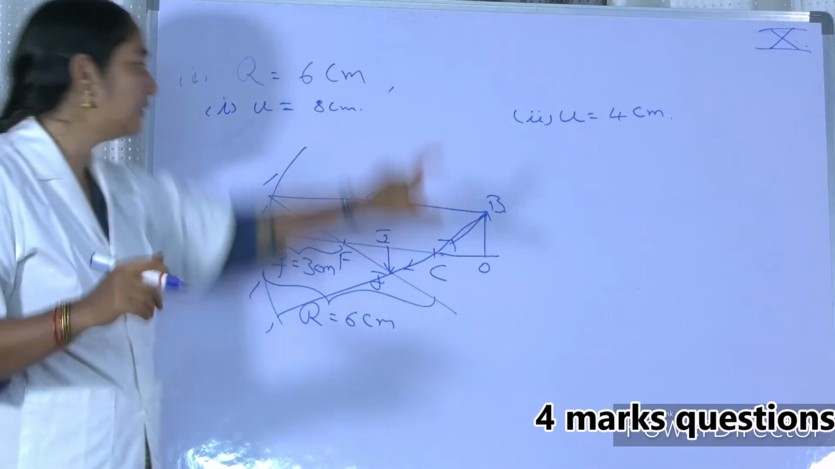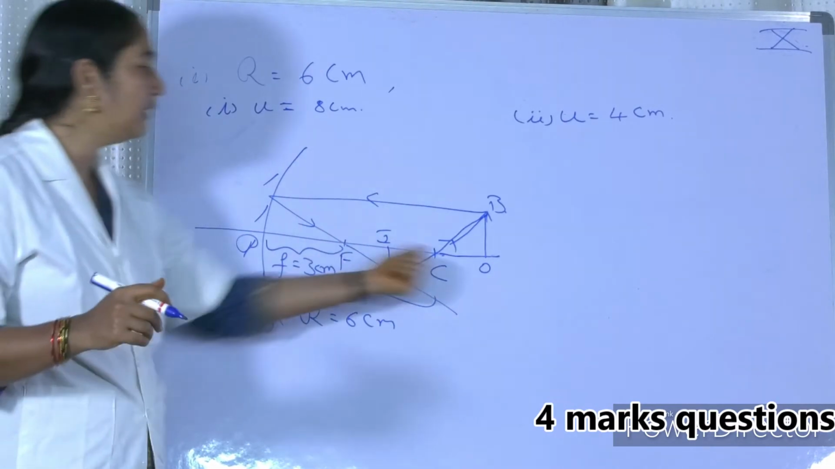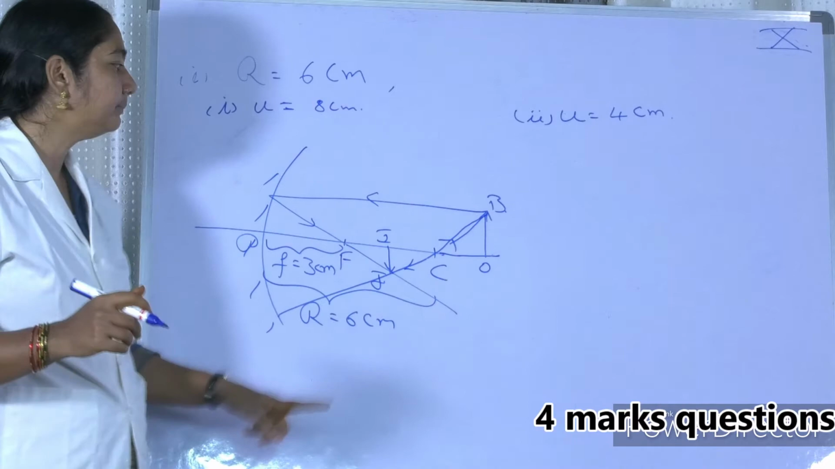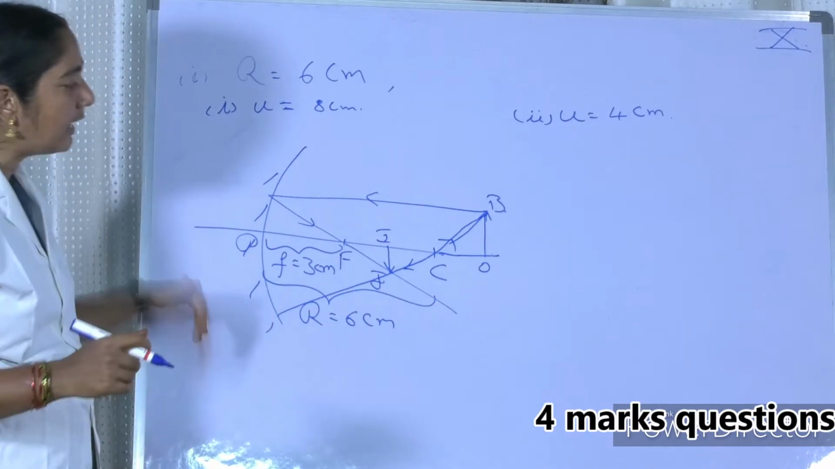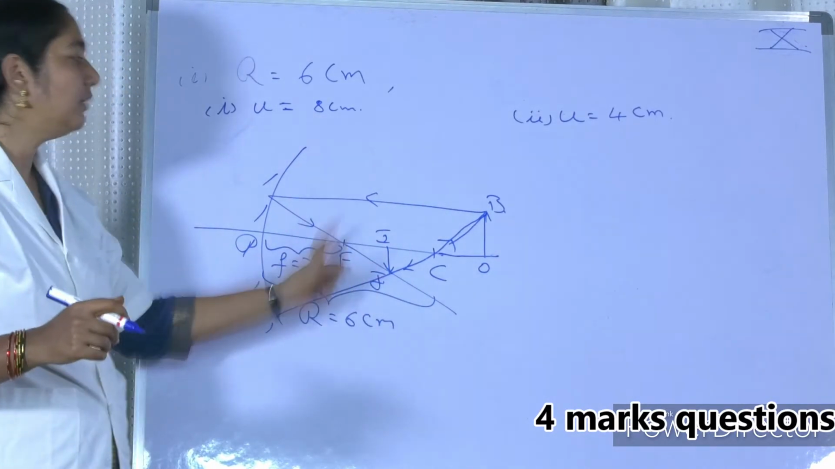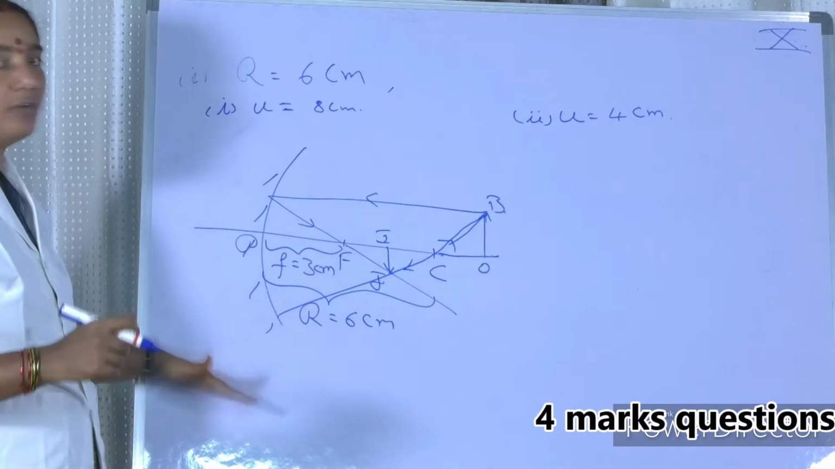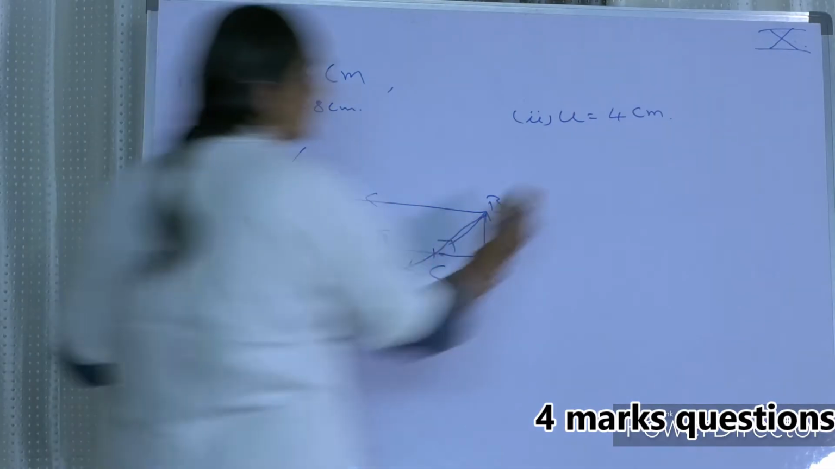This is the object. Object is placed beyond C. Image is formed between F and C. You have to draw the rays, and you have to show it is an inverted image. And you have to tell the kind of image you got. It is diminished, inverted, real, between F and C. You have to write. So this is the first case. Case 1 finished. Now this is the second case.